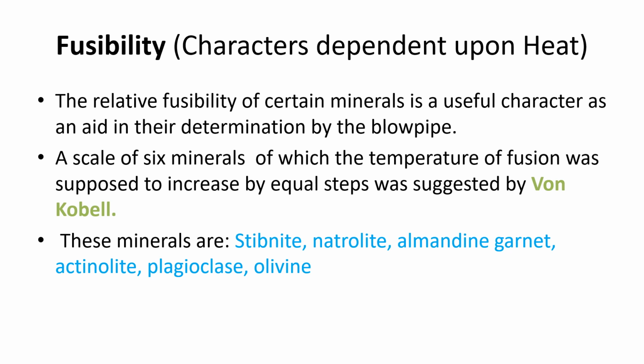Here a scale of 6 minerals is used, of which the temperature of fusion increases step by step, and this was suggested by von Kobell. In von Kobell's fusibility scale, the minerals are stibnite, natrolite, almandine garnet, actinolite, plagioclase, and olivine, from top to bottom.